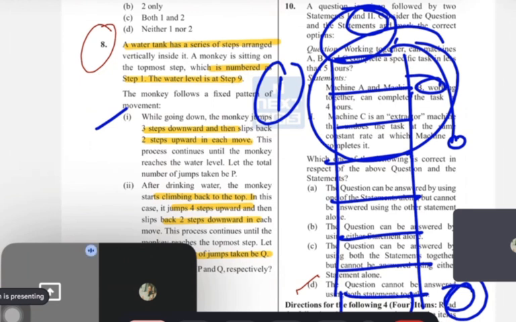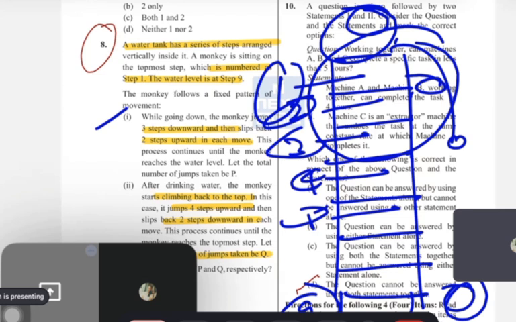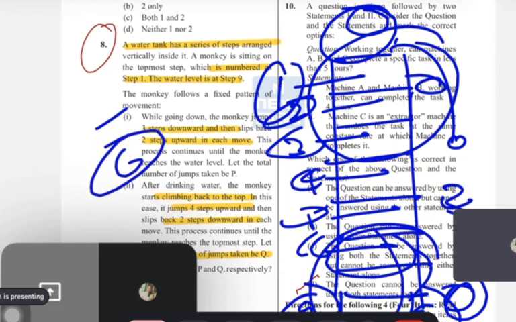So now there are a total of 9 steps. 1 step, 2 steps, 3 steps, 4 steps, 5 steps, 6 steps. Now after 6 steps, when he takes 3 more steps, he will reach the water basically. It means only 6 is needed. Some people say 9. Don't you think, Manish, that after 6 steps, 3 steps more he will take? But after 3 steps, immediately he will slip 2 upwards. So it will be only 7 steps, then 8, 9. He will need 9.